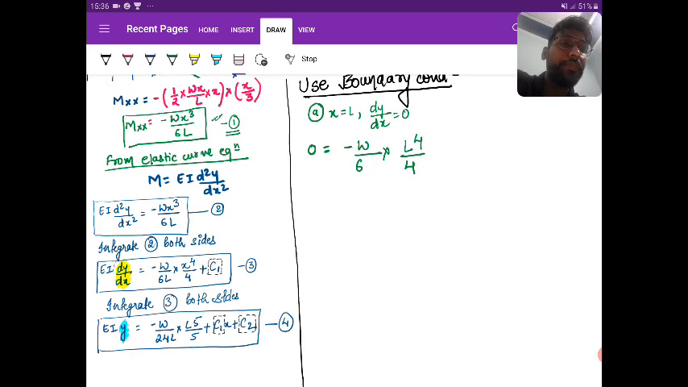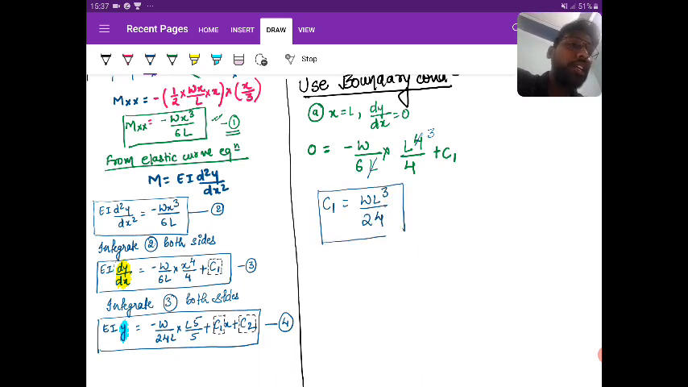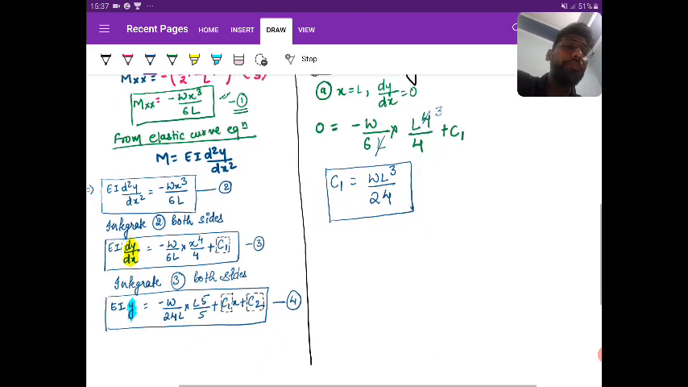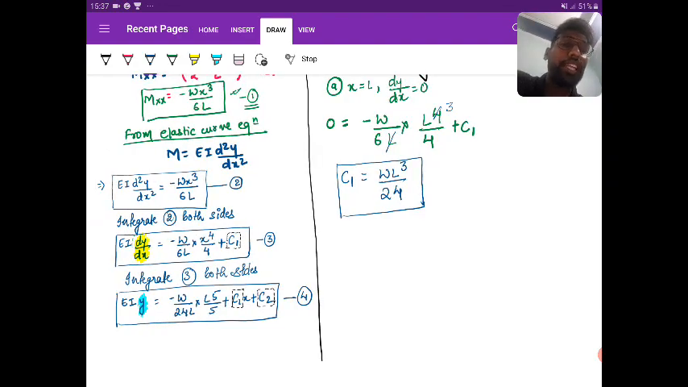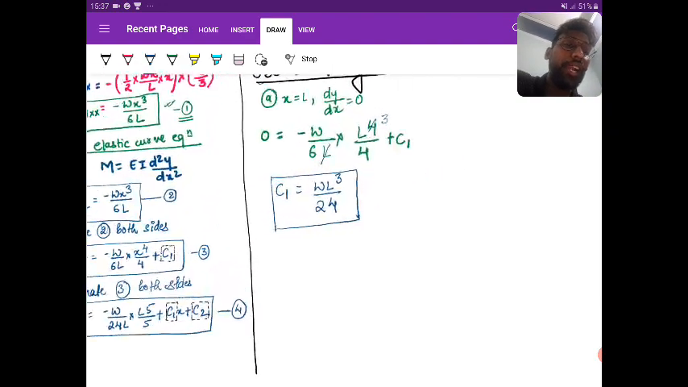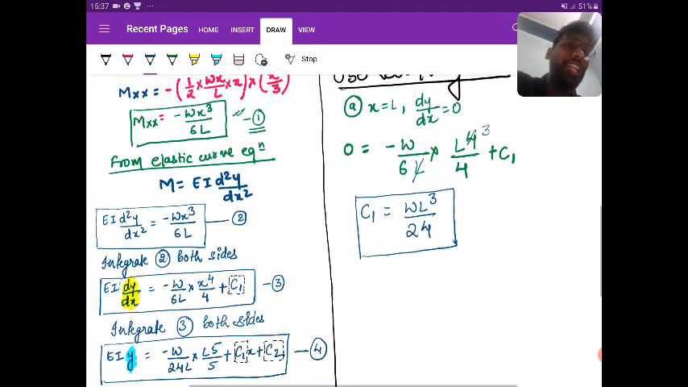6l into L power 4 by 4 plus C1. So what I see is L cancels, L power 4 by 3 becomes L cube, and C1 will be equal to WL cube by 24. So the C1 value you got is WL cube by 24. Is it clear? Yes or no? Now you have the value of C1.